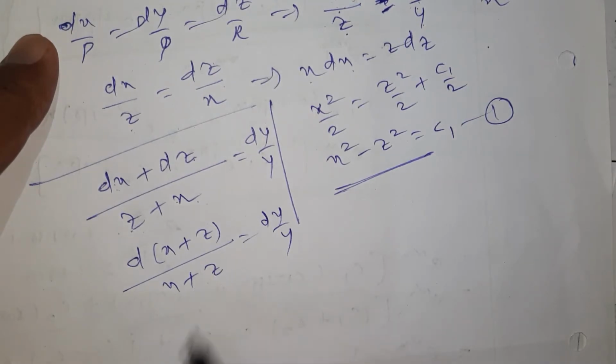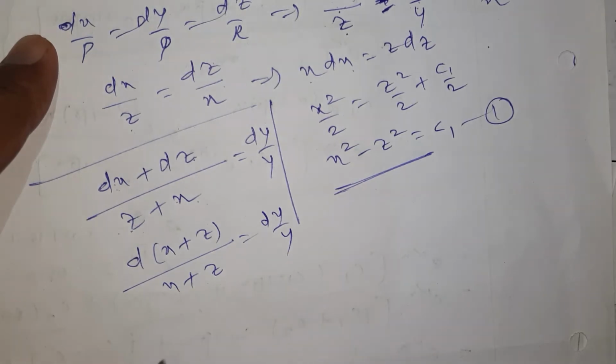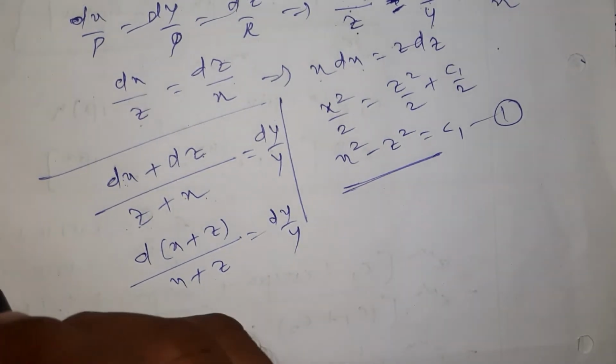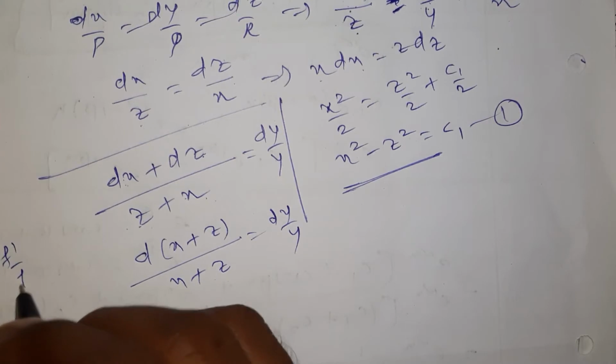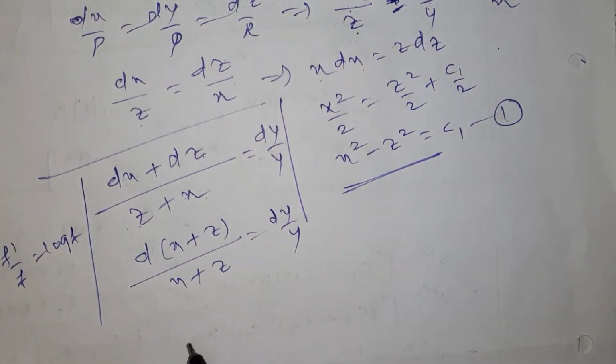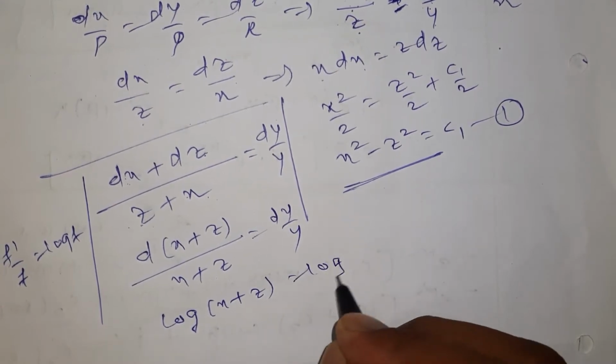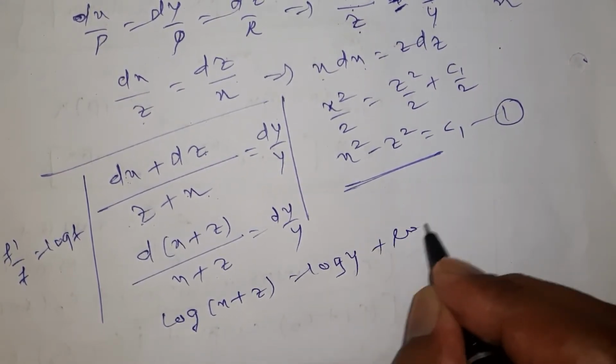Am I right? Integrating. What is the integration of derivative upon original function? Do you remember? Integration of f dash upon f is log f. Correct? So what is the integration of this term? Log of x plus z is equal to log y plus log c2.